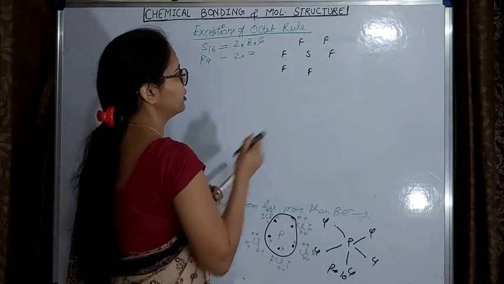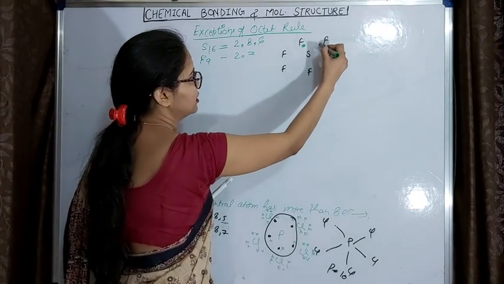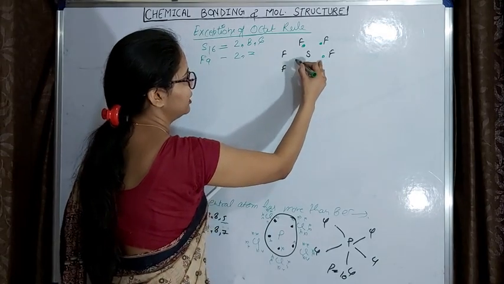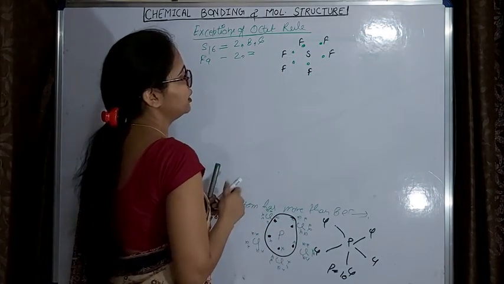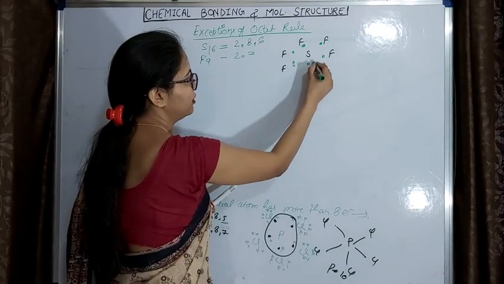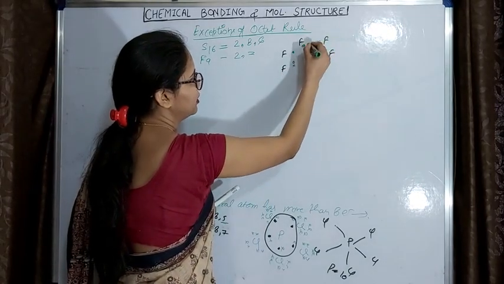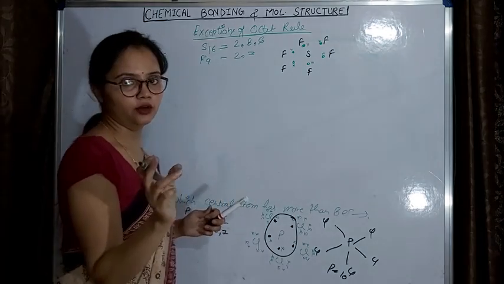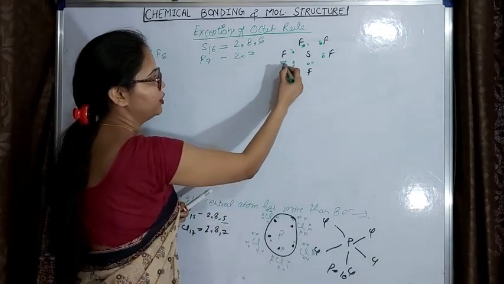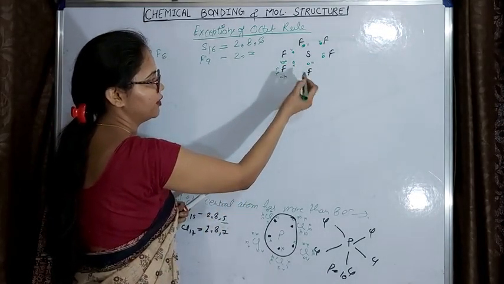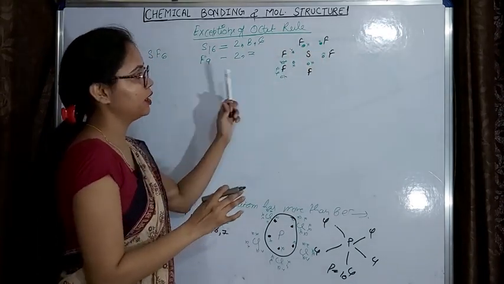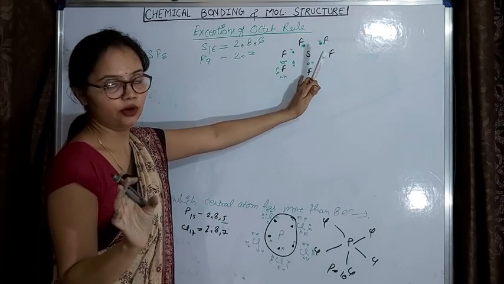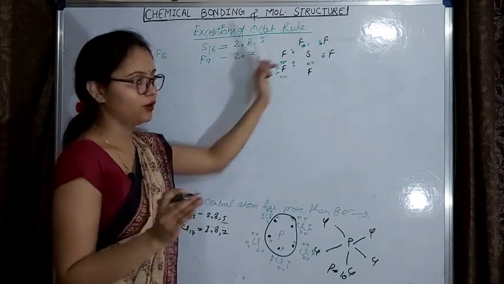6 fluorine. Suppose these dots are the electrons of sulfur, okay, and for fluorine I have presented only 1 electron, okay, as you know that it has 7, 1 2 3 4 5 6 7, okay. You can show all the 6 electrons like this, okay. I have shown only the single electron which is taking part in the sharing, okay.